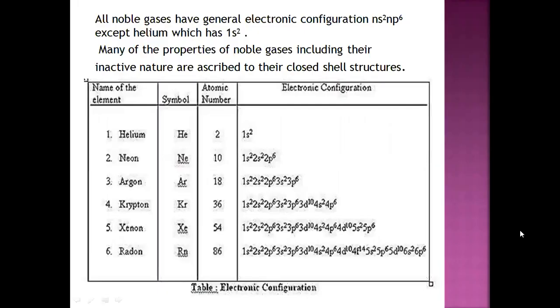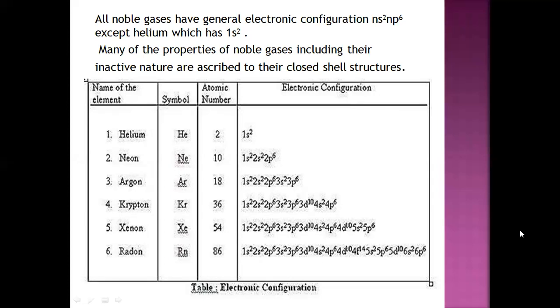Now, all noble gases have the general electronic configuration ns2 np6 except helium, which follows 1s2. Many of the properties of these gases, including their inactive nature, are ascribed to their closed shell structure. Because of the closed shell structure, or completely filled electronic configuration, these gases show inert nature. They generally do not react with other elements under normal temperature and pressure, but under other conditions you can react them with other elements.